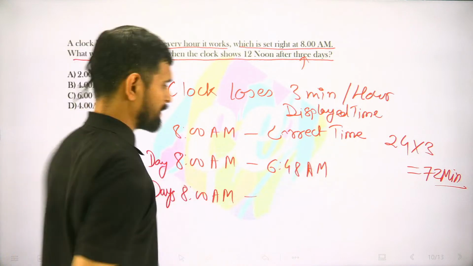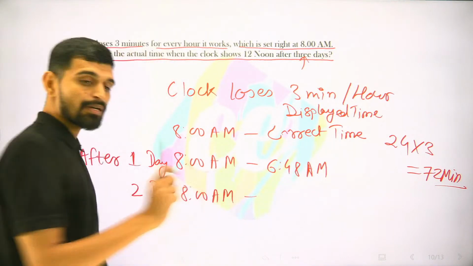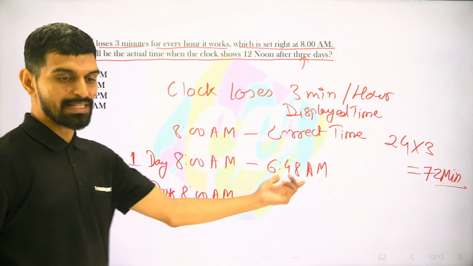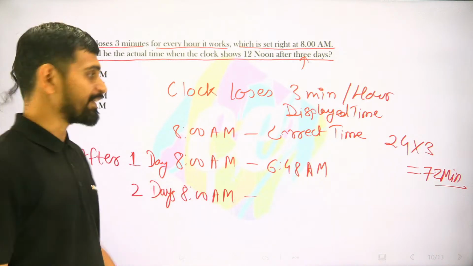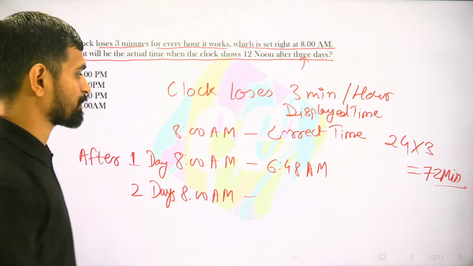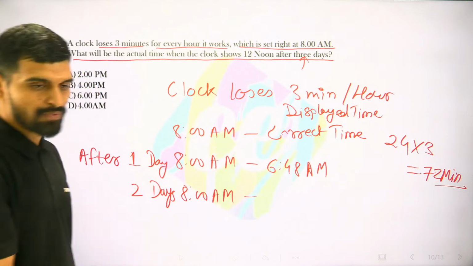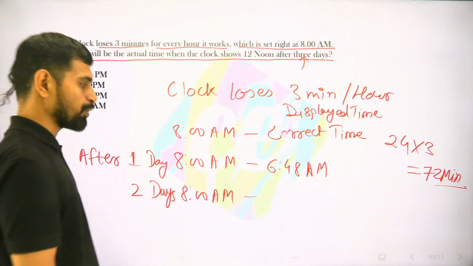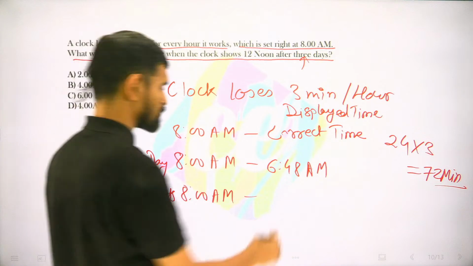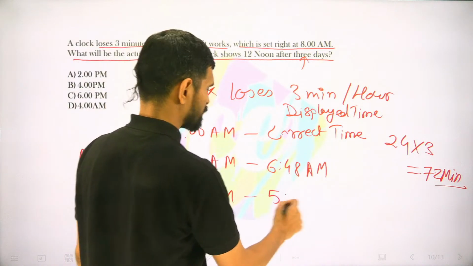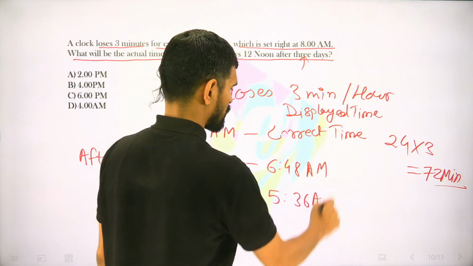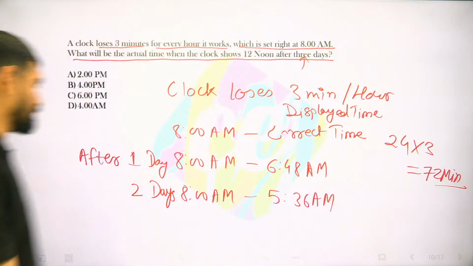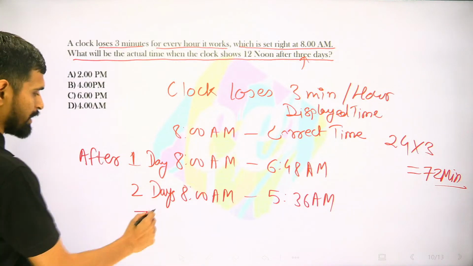The clock will be displaying again 72 minutes lesser than this one. So 6 minus 1 is 5 and 12 more minutes. So 48 minus 12 is 36. So 5:36 a.m. Right?